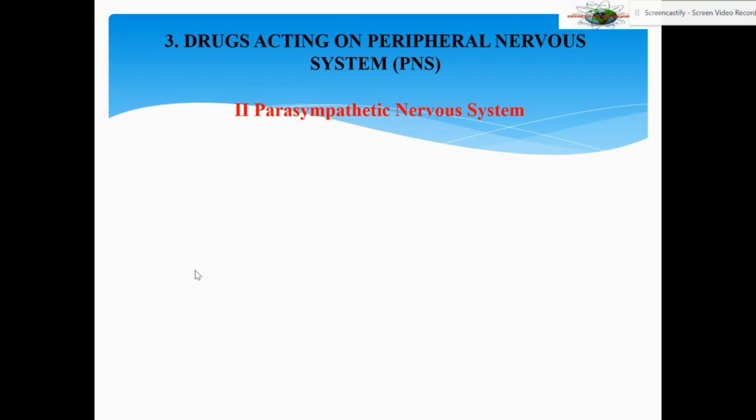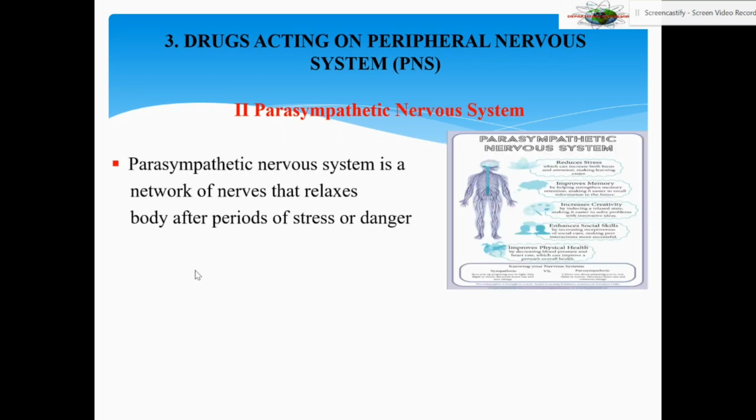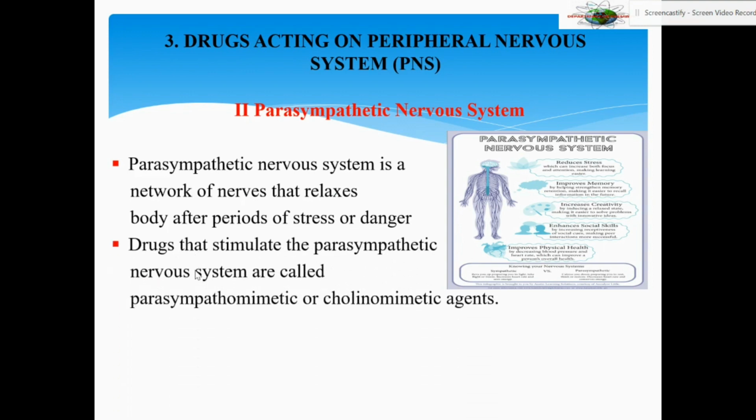Now we move on to the parasympathetic nervous system. It is a network of nerves that relaxes the body after periods of stress or danger. When the body is facing some danger or some kind of stress, post that stress, it causes the relaxation effect. Parasympathetic nervous system is a network of nerves that relaxes the body after periods of stress.